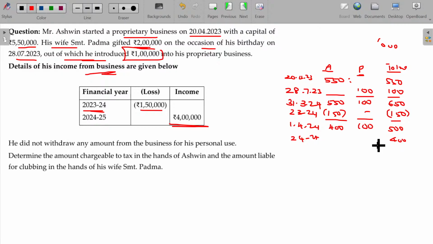Now, what happens here? It should be shared as per the capital contribution by A and P on 1/4/24, which is 4:1. So, as per the 4:1 ratio, 320 will be addable for A and another 80 is addable for P. Hope now you'll be able to understand this. Clear? Any doubts?